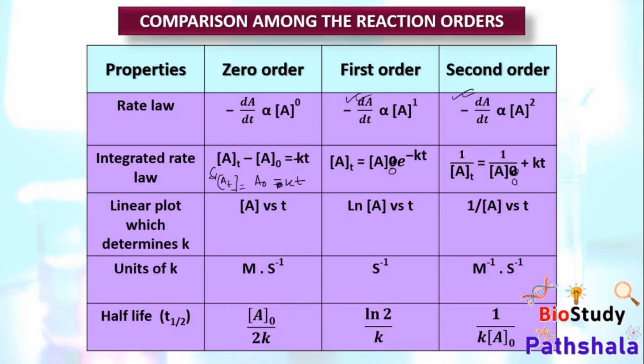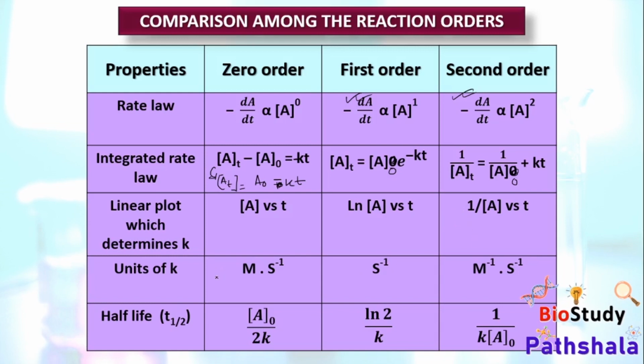In these 3 order reactions, which graphs show a linear straight line, either decreasing or increasing? In case of zero order, it is concentration of A versus t. In case of first order, it was ln A versus t, and in case of second order, it was 1 by concentration of reactants versus t.